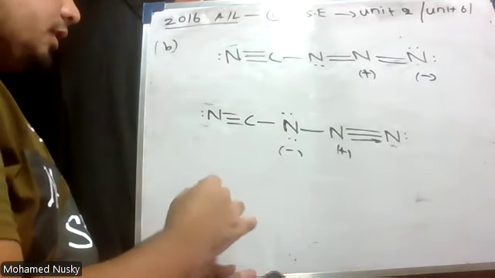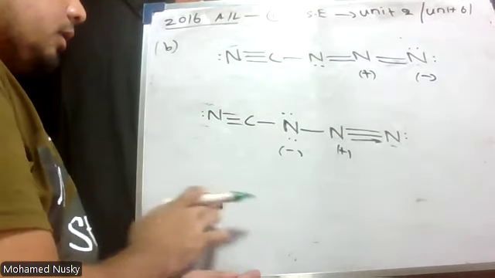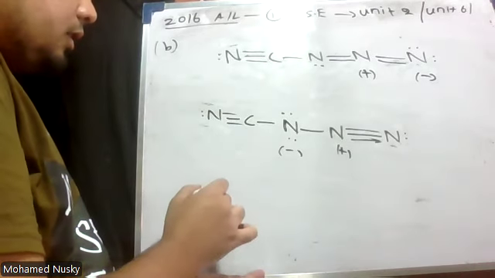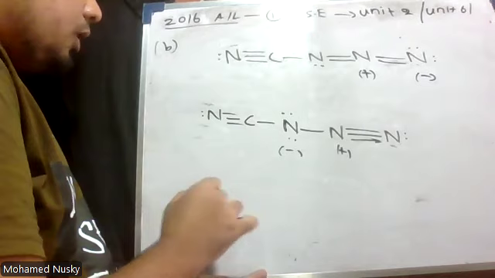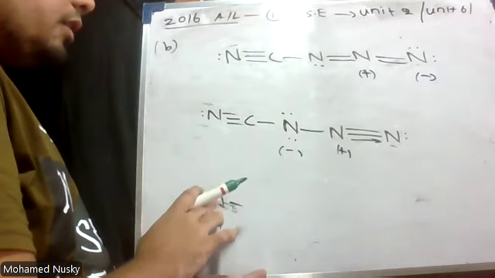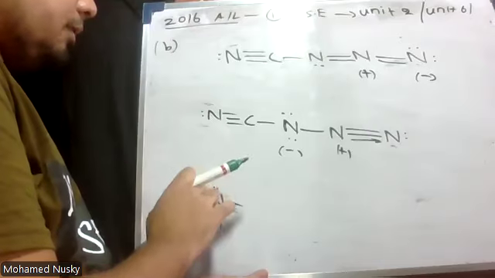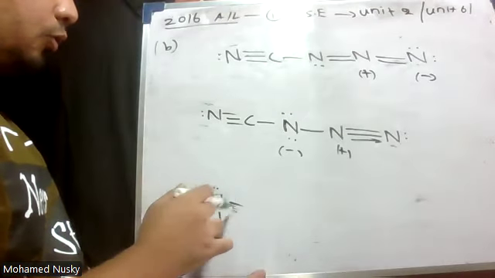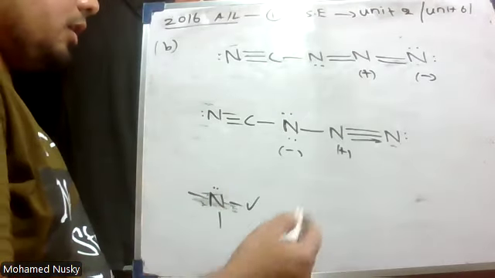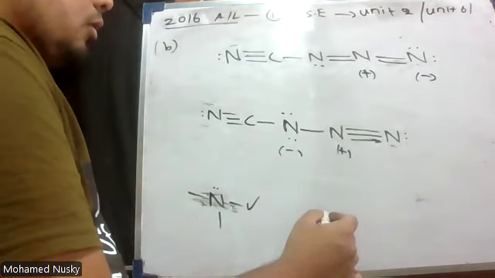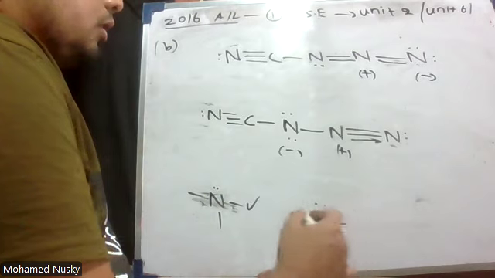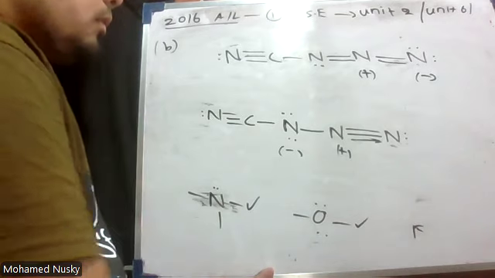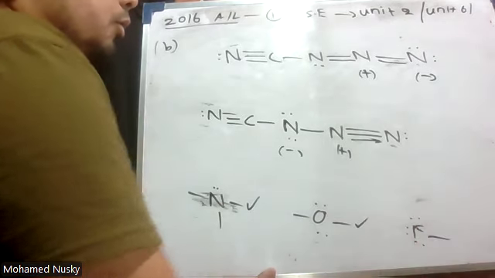Now, in the case of nitrogen, the structure will be stable when this nitrogen has this sort of a structure. It should have 1 lone pair and 3 bond pairs. If this nitrogen has this sort of a structure, one lone pair and three bond pairs, then it is a stable structure. Now, for example, for oxygen, what is the most stable structure? Two lone pairs and two bond pairs should be there. In the case of fluorine, it should have three lone pairs and one bond pair.